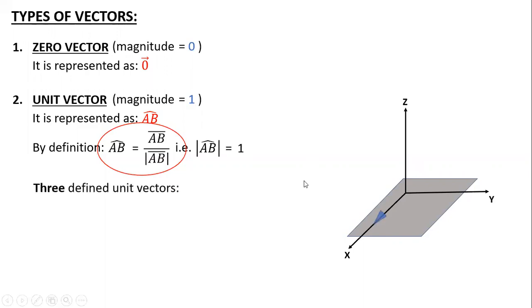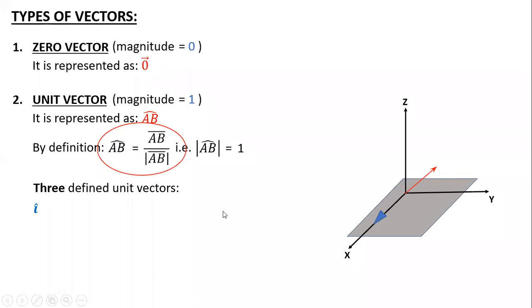So these 3 standard axes have their own predefined unit vectors. If it is your positive x, we use i cap. See, there is a cap which states it is a unit vector, and i cap is specifically used to represent positive x. If it is your negative x, it will obviously be in the opposite direction, on the other side of x. If I want to go in this direction, that will be minus i cap. Instead of i, you will write minus i. Minus is nothing but the opposite direction.